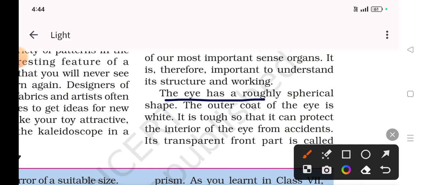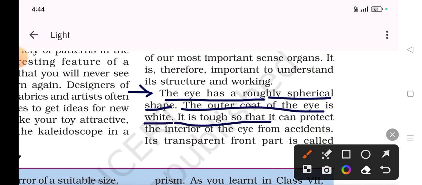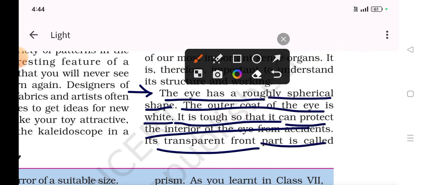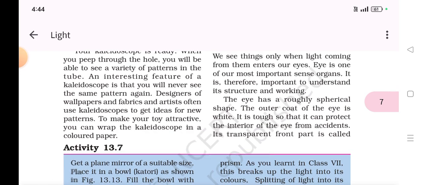The eye has a roughly spherical shape. Point one: the outer coat of the eye is white in color. It is tough so that it can protect the interior of the eye from accident. Its transparent front part is called the cornea.